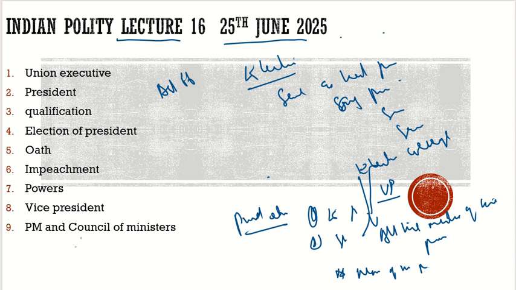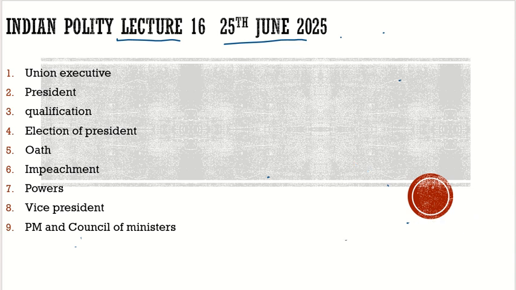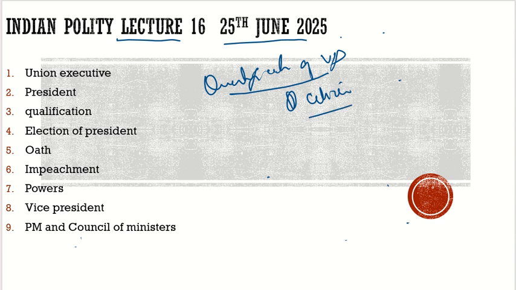Now, what is the qualification of the vice president? Let's try to understand that. It is not the educational qualification. It is the constitutional qualification. Who can be the vice president? First, he should be a citizen of India. Is there any difference, whether he should be a citizen by birth or naturalization or registration? No, there is no such difference.